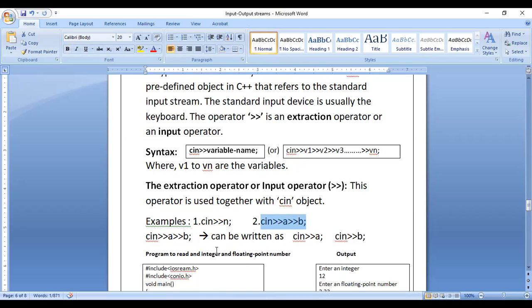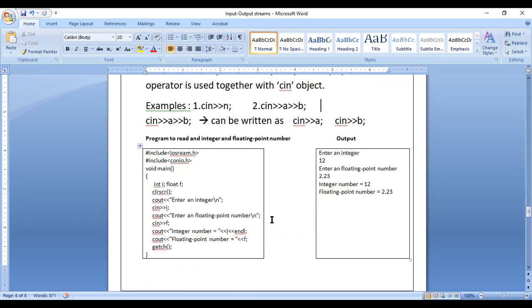Okay, and this cin extraction operator A, extraction operator B can also be written individually: cin extraction operator A, put a semicolon, again cin extraction operator B. So however we want, we can write it. That means by using the first syntax only, we can write two variables in a cin statement. Okay. Now we will see one simple program, so we'll get an idea how it works.